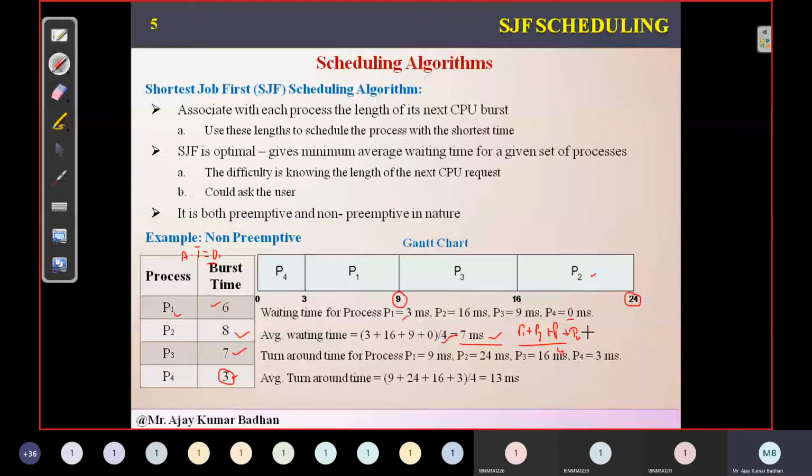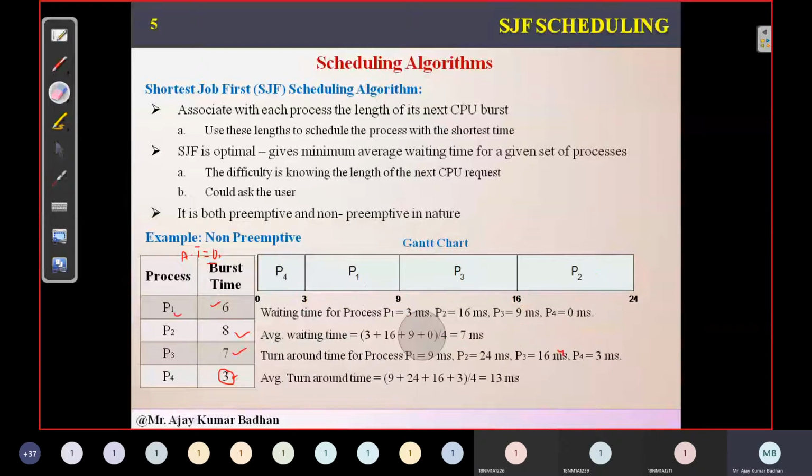Then finally what we have is P3. P3 has taken 16 milliseconds to execute. Finally, we have P4, which has taken 3 milliseconds. So the total average turnaround time will be nothing but the average of the turnaround times of the individual processes.